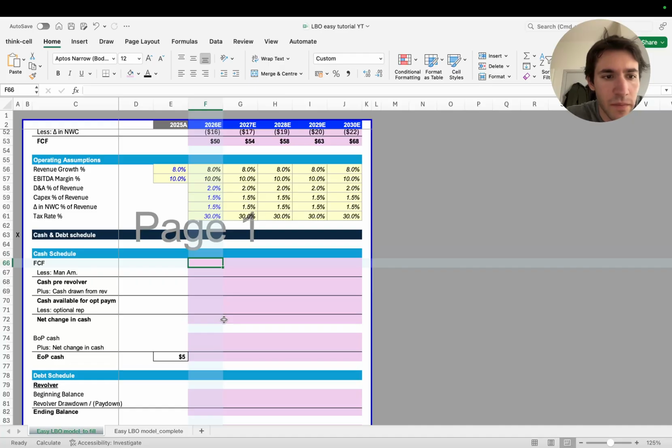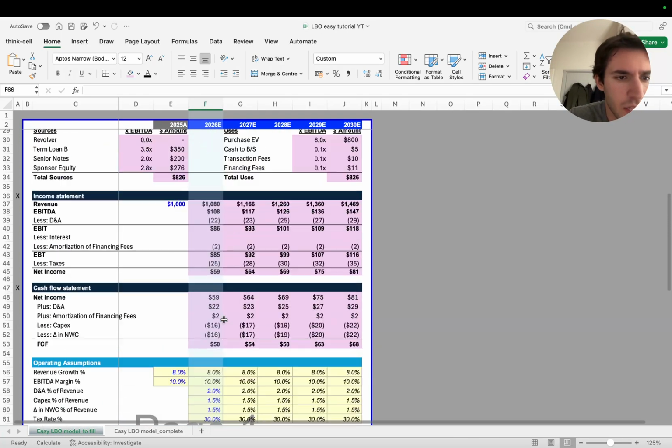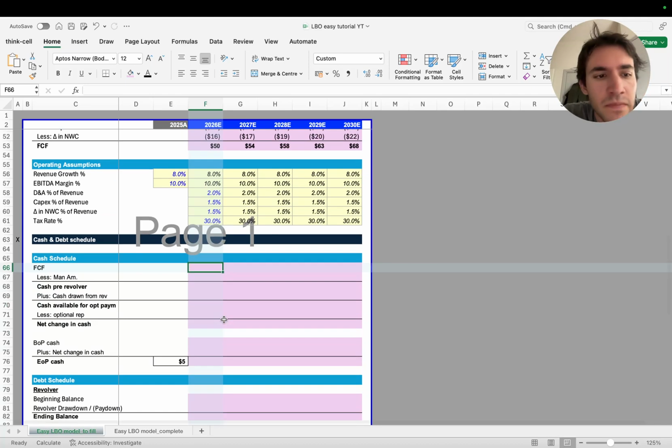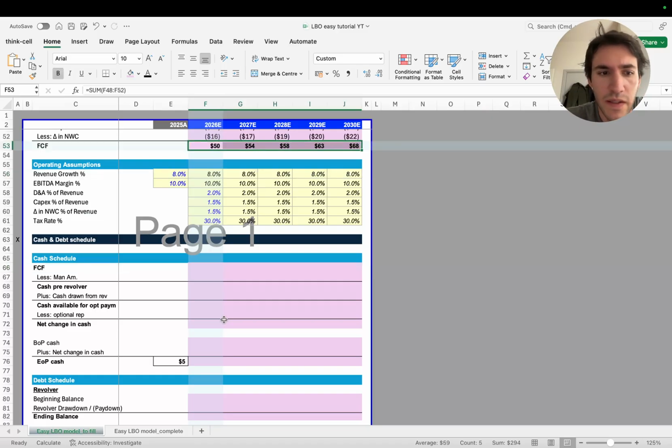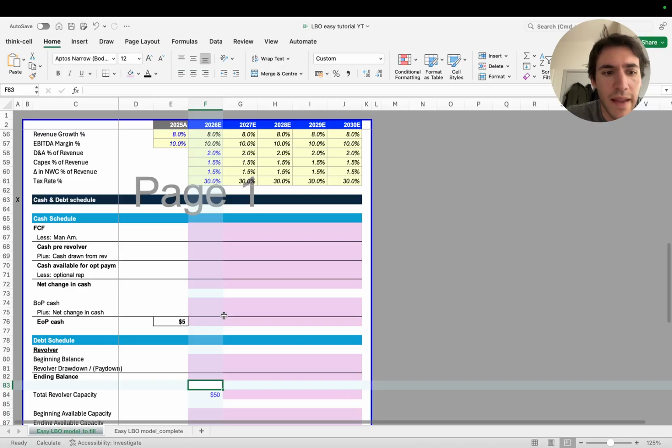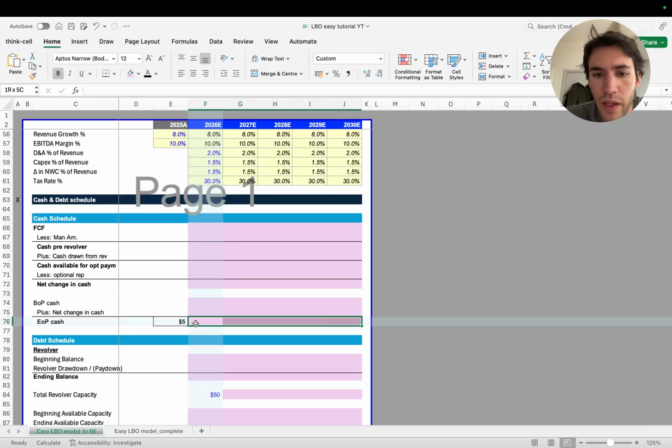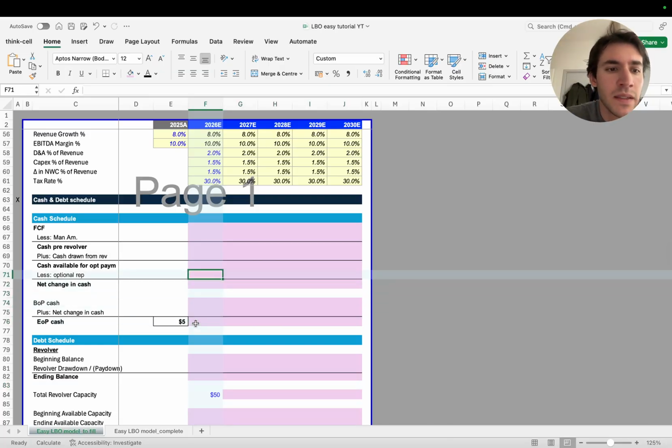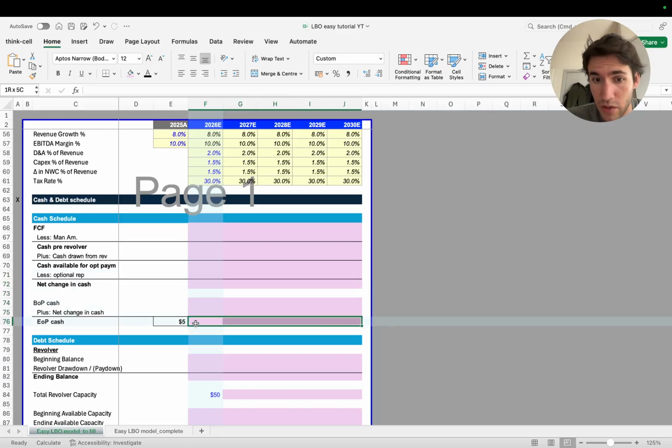Okay, free cash flow. Now we have to do the third section, which is very important. Third or fourth section, cash and debt schedule. This is what I was just saying. You know that you've generated this amount of free cash flow in the business. Now we have to understand how much cash I'm going to be left with after I repay mandatory payments, after I repay optional repayments of the debt. This is going to be the end line of the cash schedule.